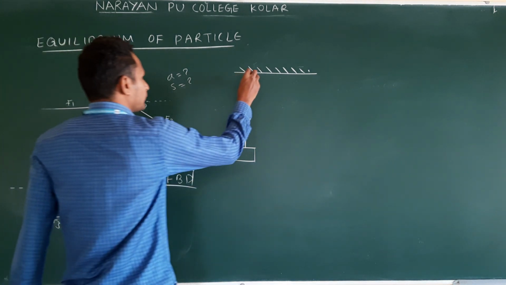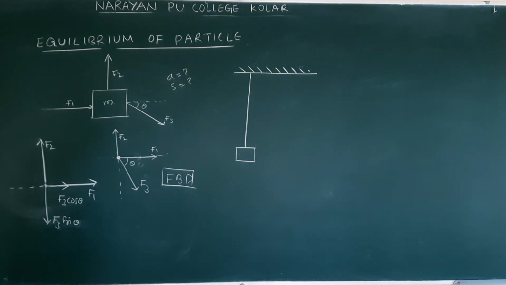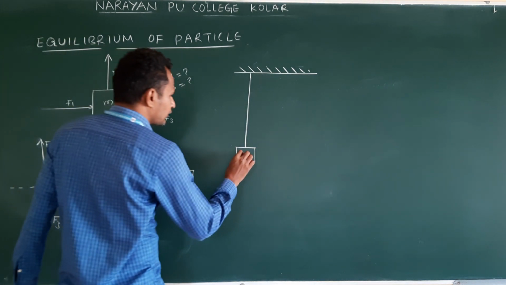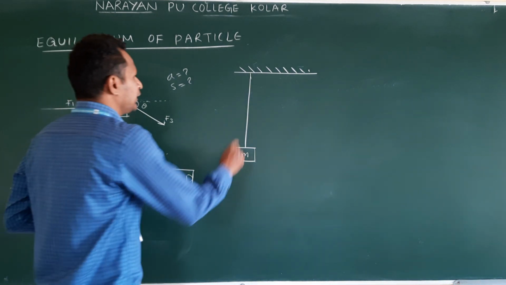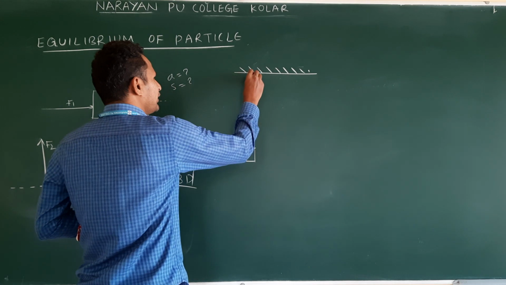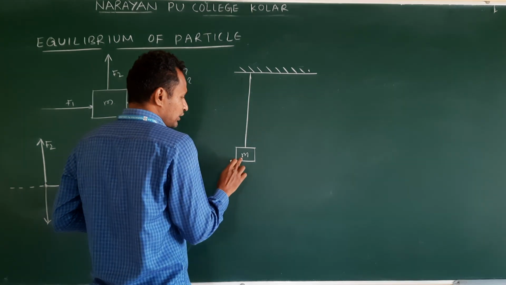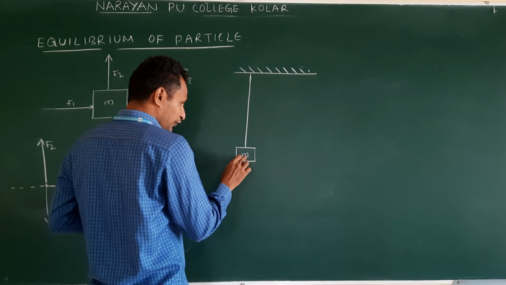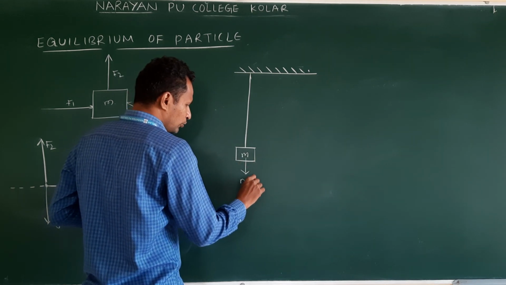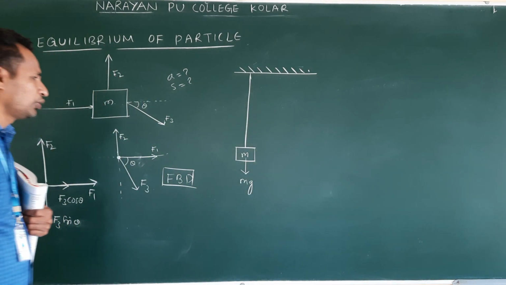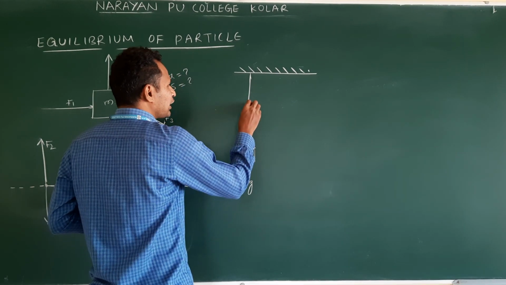This is the first situation. An object suspended with a string or rope, mass M. Clear? So when we suspend the object or body by means of a string, what will happen? First concentrate on what forces are acting on this. Which force acts on M? Gravity force. That gravitational force, how do we write? M into G.